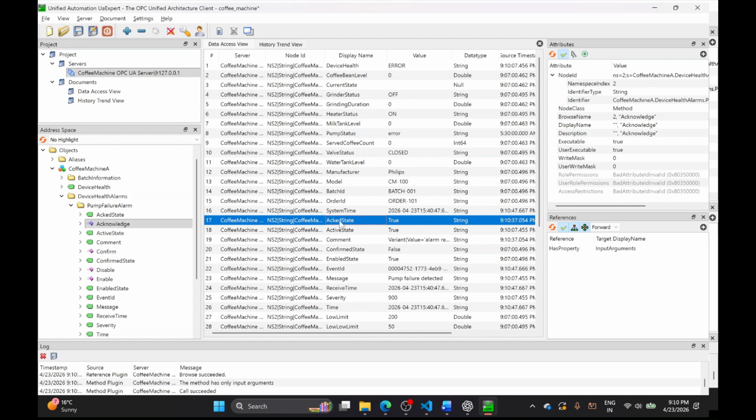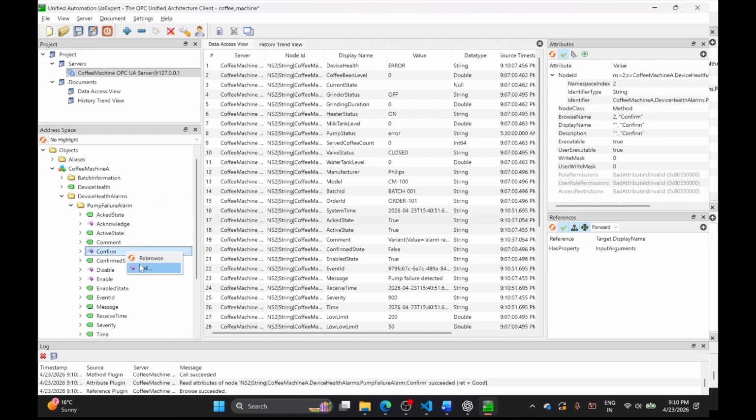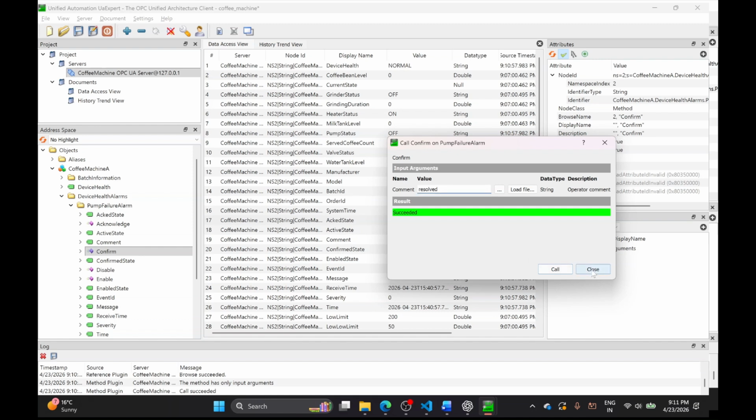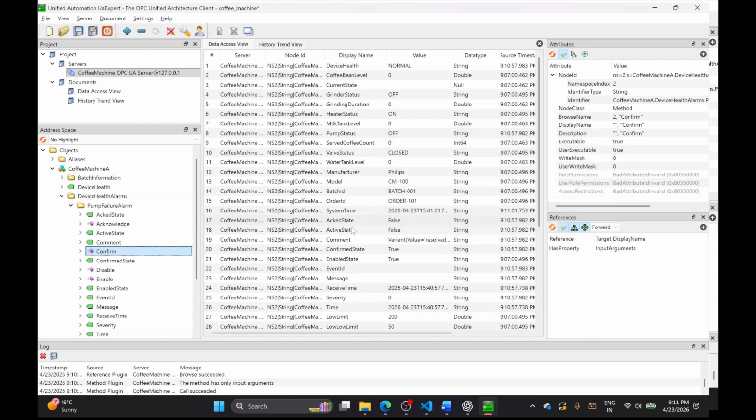And once the issue is resolved, the operator can again confirm by giving the message. Now we can see that the alarm is no more active, and also you can see that the device health is back to normal.